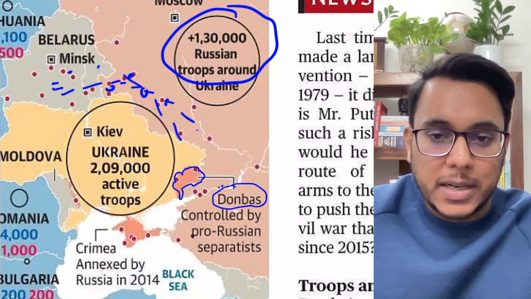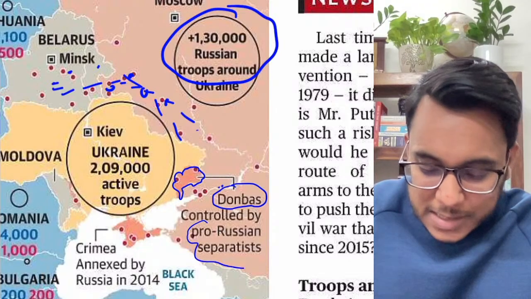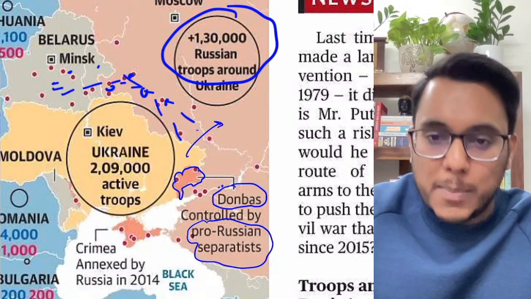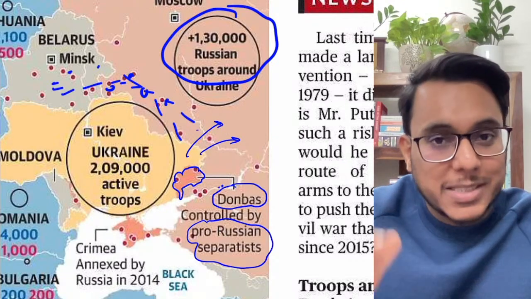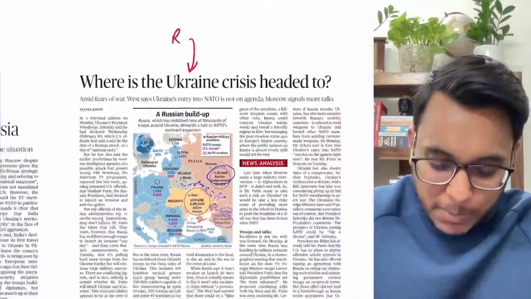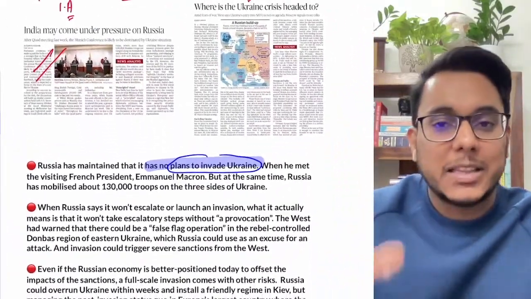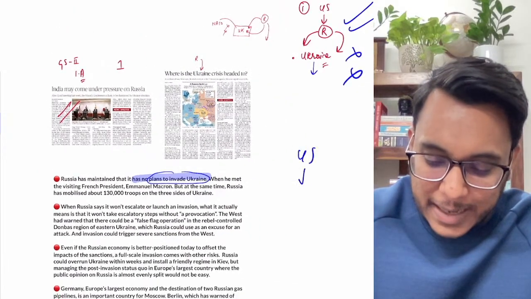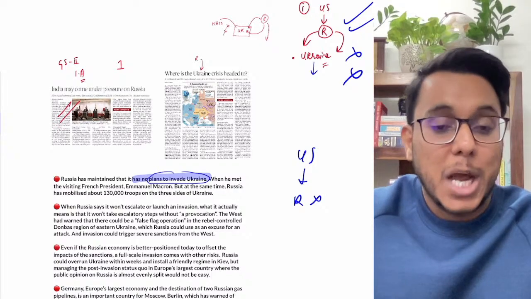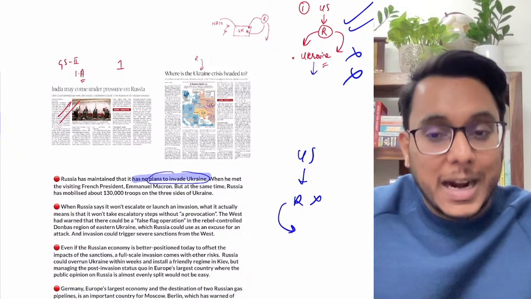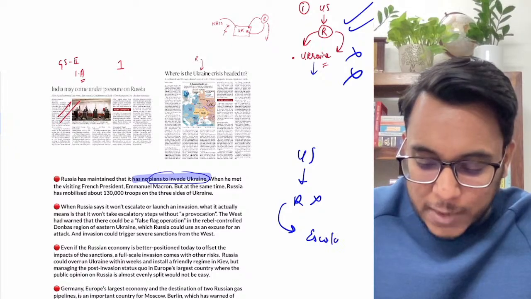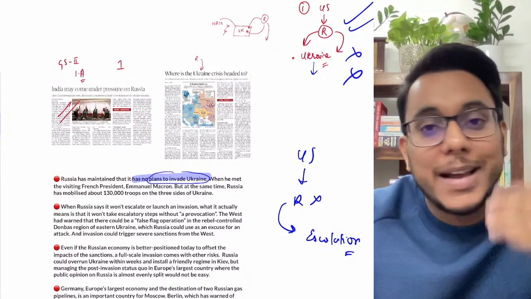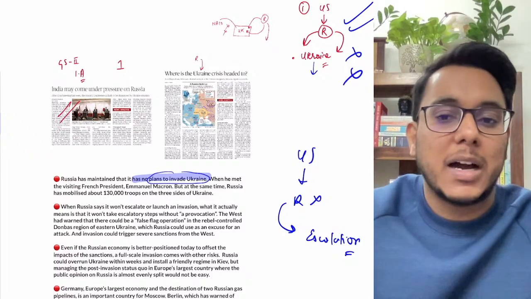Now in this Donbas territory there are pro-Russian separatists that are very powerful. These pro-Russian separatists want Ukraine to be made part of Russia. So the Donbas region is actually pro-Russian. Basically the USA had given a warning to Ukraine, that Russia has said we will not attack, but it means that Russia will attack when there is an escalation, and it has been said that Russia can maliciously manufacture the escalation.